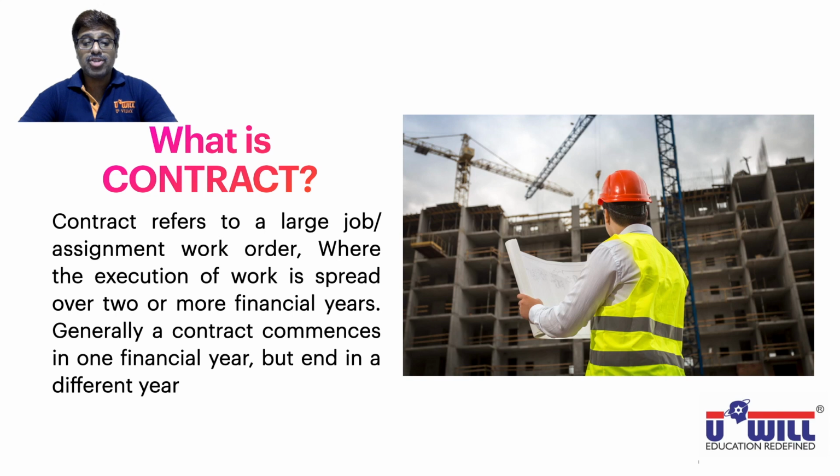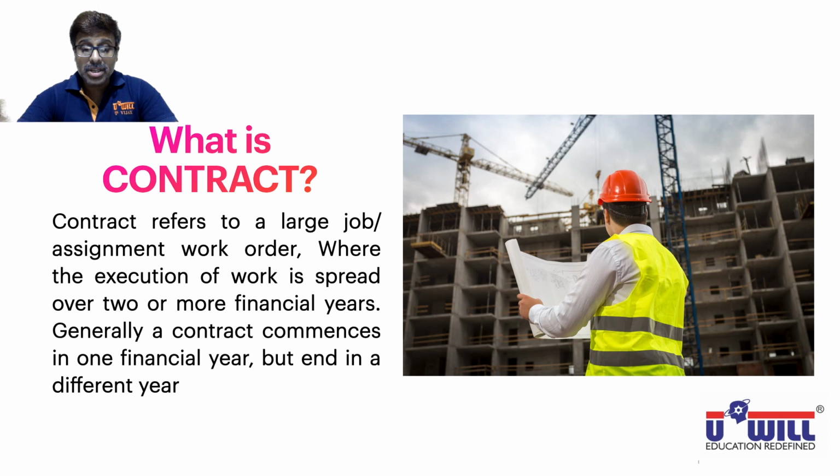So it refers to a large job or assignment work order, where the execution of work is spread over 2 or more financial years. Like you can see the flyover getting constructed right now from Ginda Circle to Old Padra Road, Manisha Chowkdi, Akshar Chowk. How much time did it take to make the flyover up till now, and how much more time will it take in future?